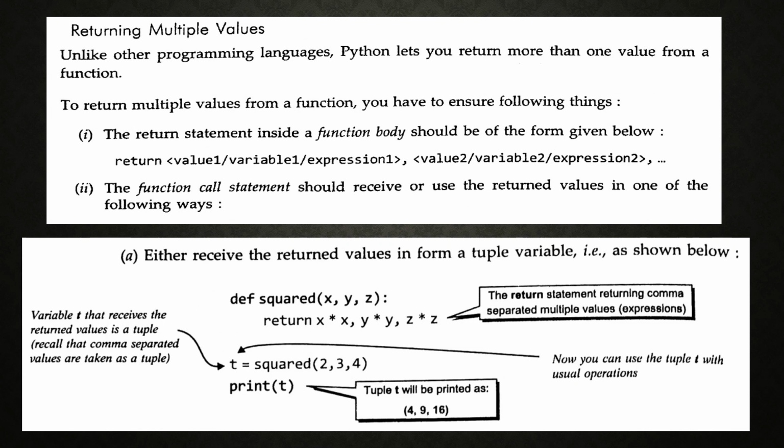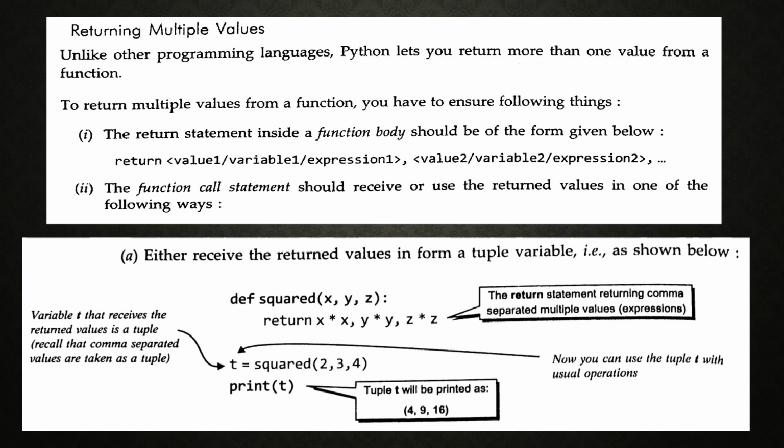Okay, next, returning multiple values. The return function can be used to return many values at a time. Here we need a comma separator, to separate the different values to pass.